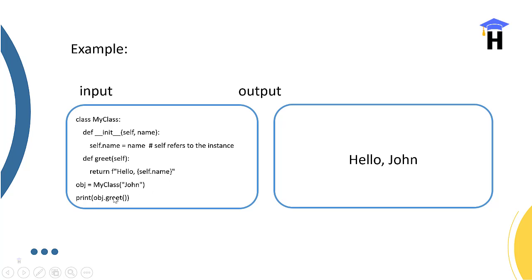Now see the object calling, and we can see Hello John. This is the output, showing the declaration of the class, the method, and the method calling.